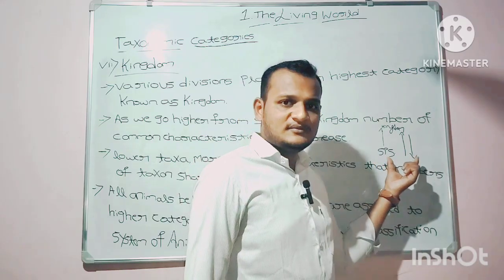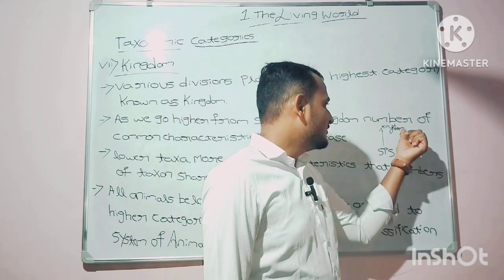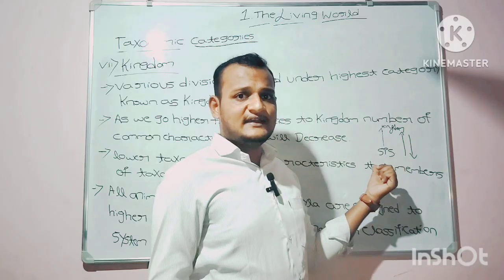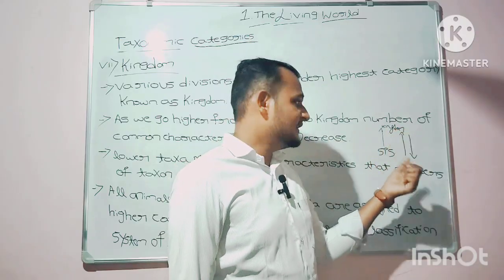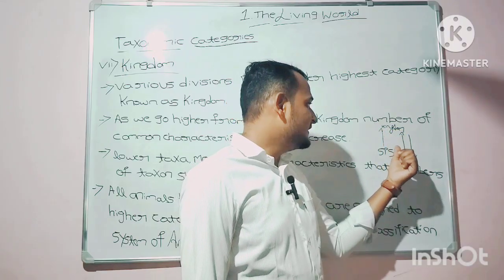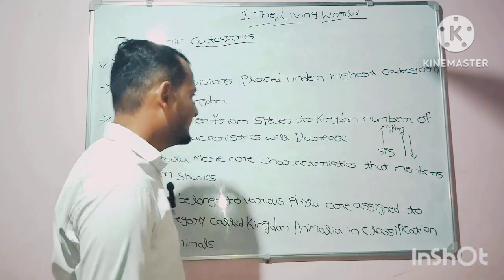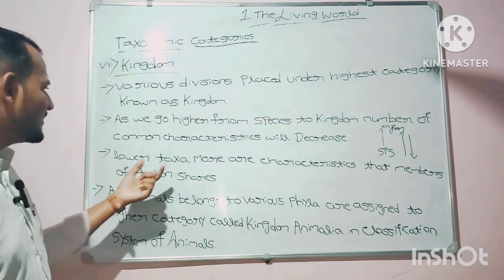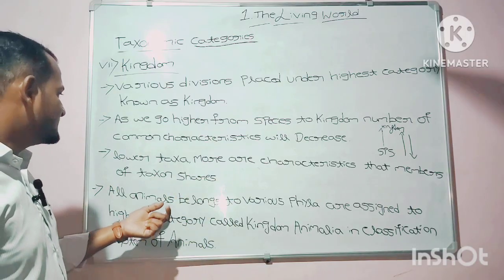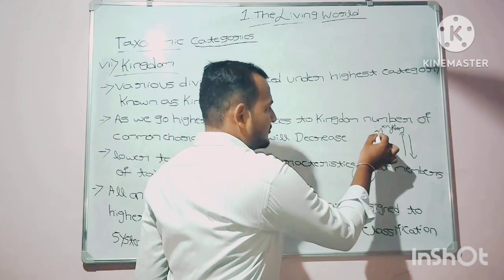As we go higher from species to kingdom, species is a lower category and kingdom is a higher category. As we go from species to the higher category kingdom, the number of common characteristics will decrease. Lower the taxa, more are the characteristics that members of the taxon share.